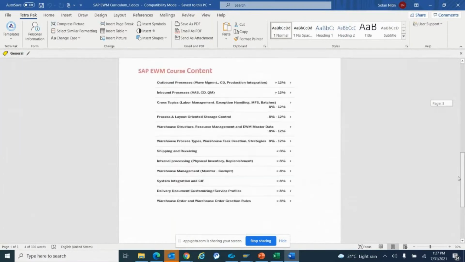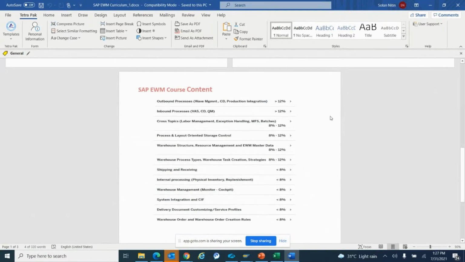And this is how SAP, if people are looking at or pursuing the certification, has divided the entire course, or you can say the entire material, and provided the weightage. Like 12% weightage it has given to the outbound delivery process, and 12% and more it has given to the inbound.